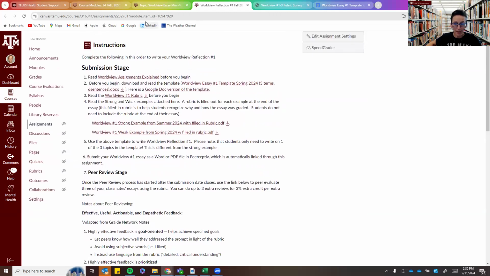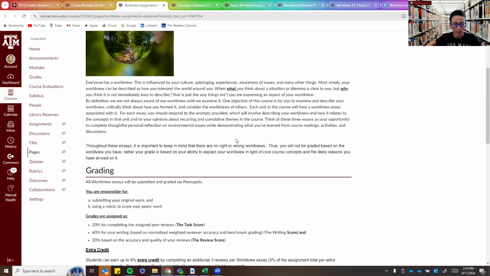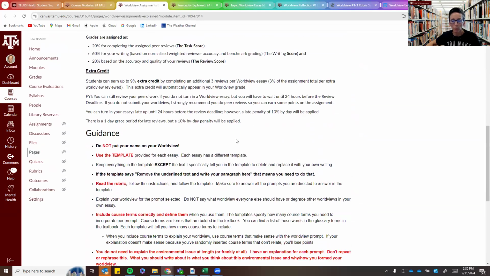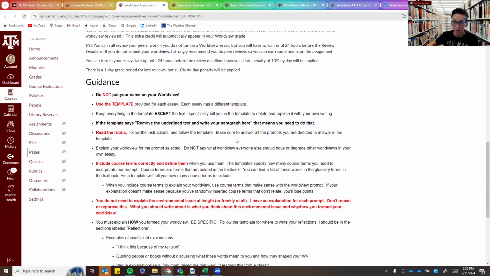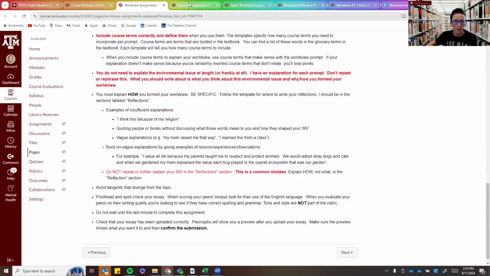So I have a couple of pages that are designed to help explain the Worldview essay. And I gave them to you this week. So there's Worldview assignments explained, and there's Peerceptiv explained. So I highly recommend that you read through this. It talks about how the assignment is graded. It talks about how extra credit works. It gives you guidance, some of which I will talk about here. But it really is just a write out of a lot of what we're going to talk about here and some reminders.